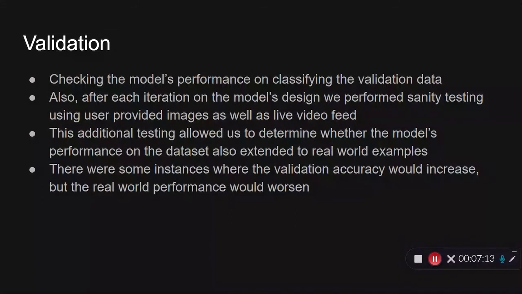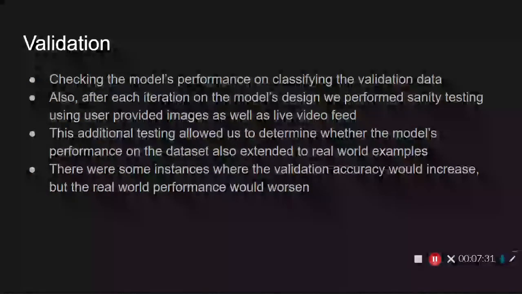So, we would see the accuracy maybe shoot up near 75%, but then we would go and test it on the webcam or on the command line by providing it image URLs, and it would be making some very weird classifications. So that just goes to show that you can't treat the validation accuracy as ground truth. You have to also do your own testing on real-world data.